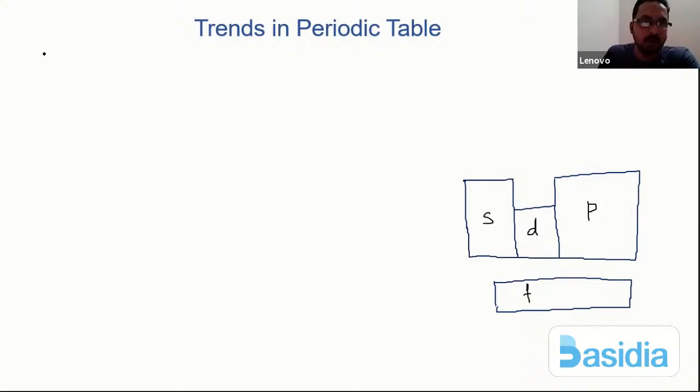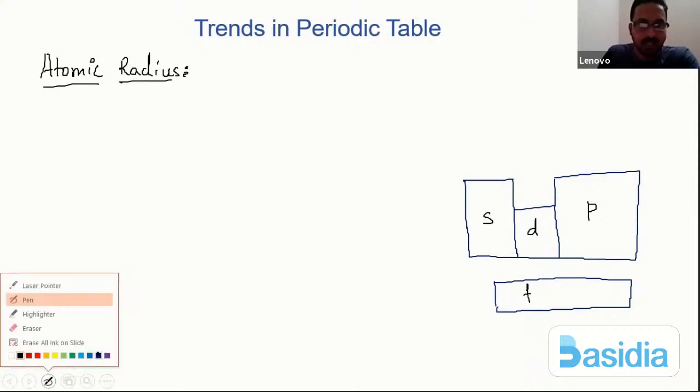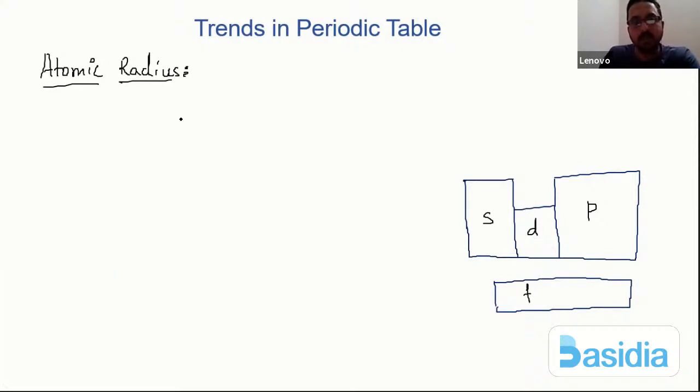Let us now comment on the first thing, which is the atomic radius, or simply atomic size. What exactly do we mean by the trends with respect to atomic radius? We mean how exactly the size varies across the period and along the group.